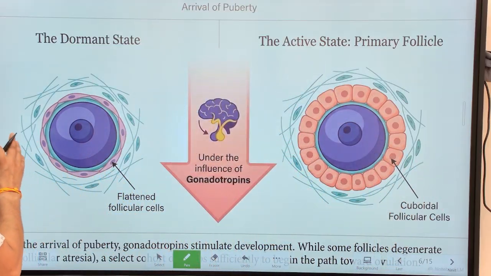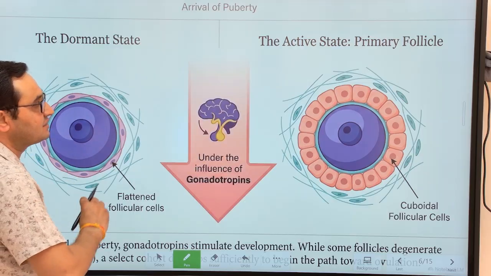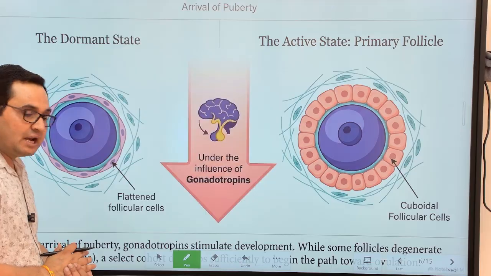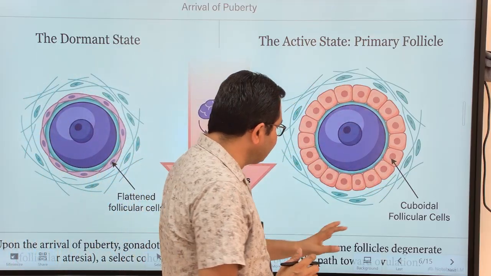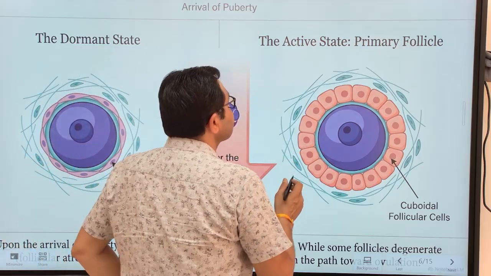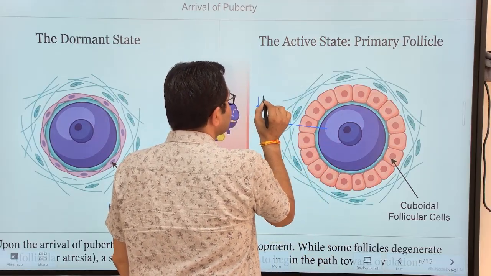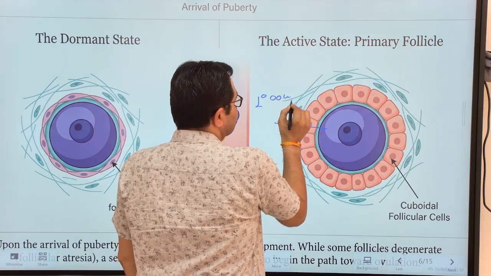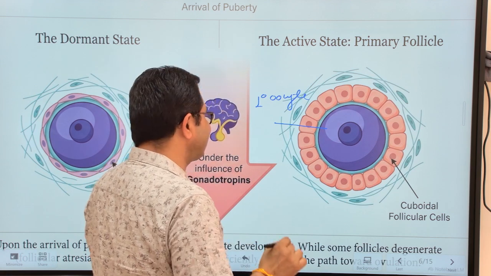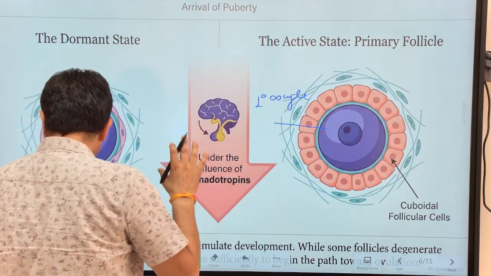Okay, so this is the dormant stage where this oocyte is surrounded by a single layer of flattened cells. Later, more cells are produced, and now the granulosa cells are there. Very clear. This is the primary follicle, where there is a primary oocyte. This structure is the primary oocyte, surrounded by cube-like follicular cells, and the whole structure is called the primary follicle.